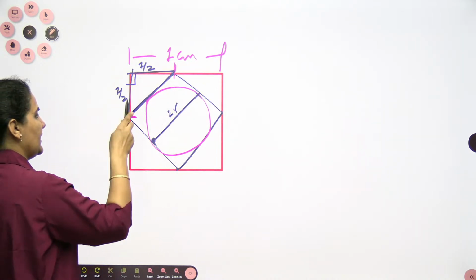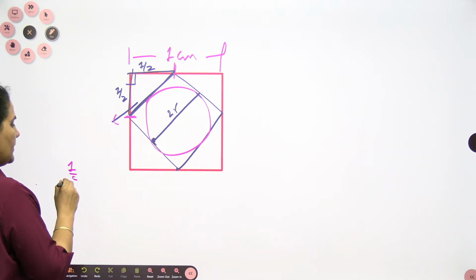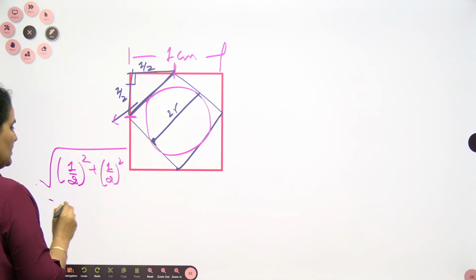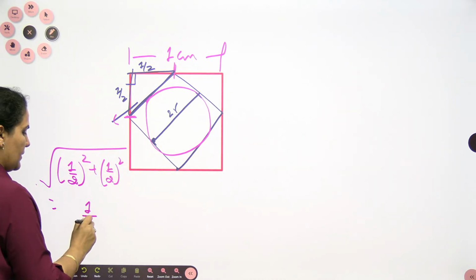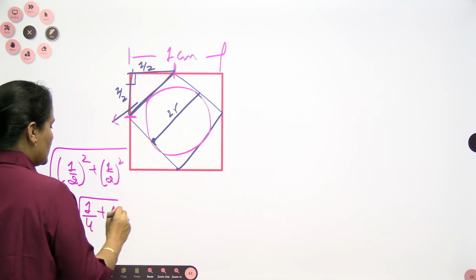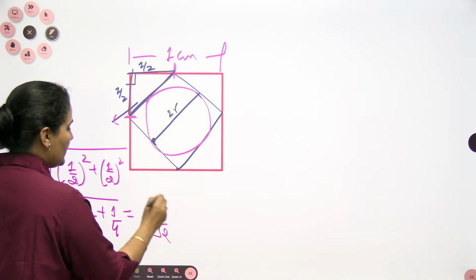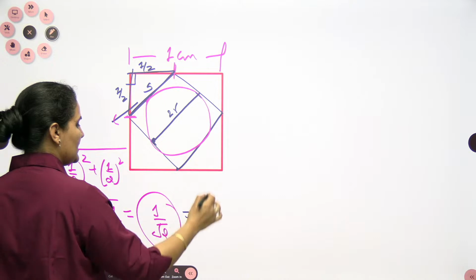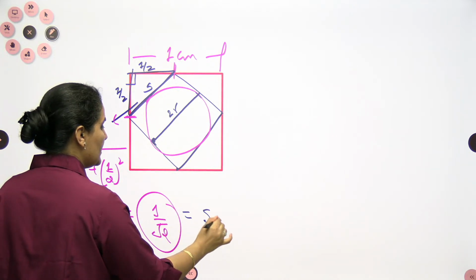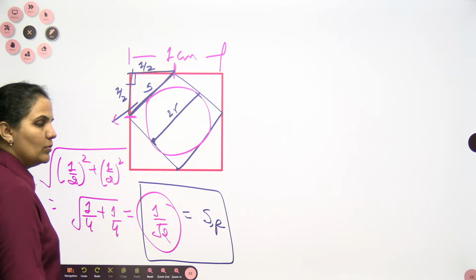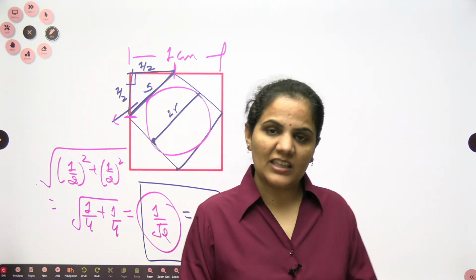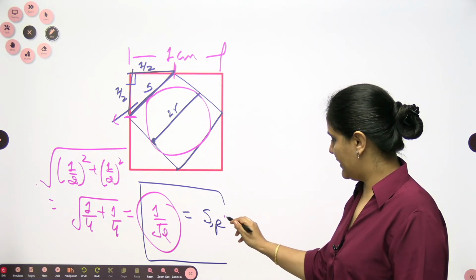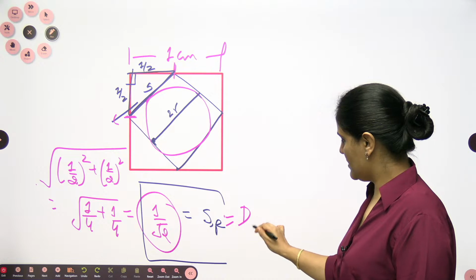This is a right angle triangle, and here I can write down (1 by 2) square plus (1 by 2) square, whole square root. So 1 by 4 plus 1 by 4 means 2 by 4, and 2 by 4 means 1 by root 2. If you are writing this side as S, the side of the rhombus is nothing but 1 by root 2, and the side of the rhombus is nothing but the diameter of the circle.